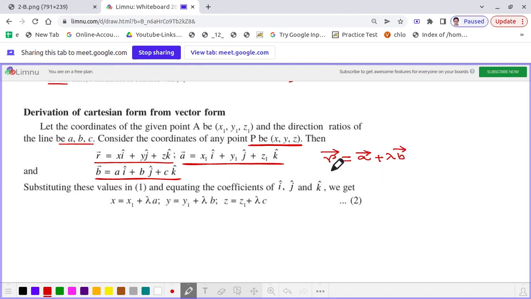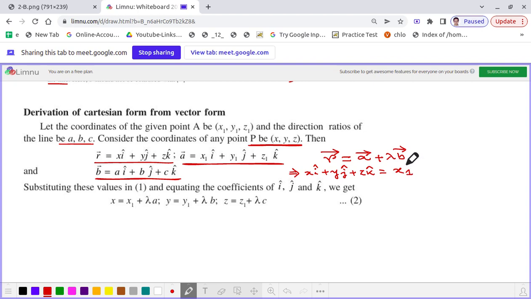So let me write it down so that it will be more meaningful to you. That implies we can write x i cap plus y j cap plus z k cap is equal to the vector A plus lambda vector B. What is the coefficient of i cap for the vector A? It is x1. And what is that for the vector B?